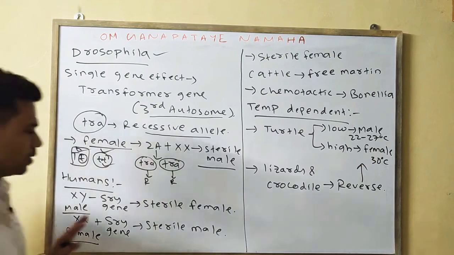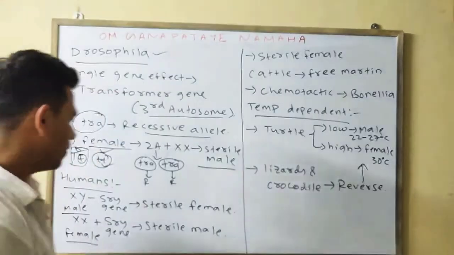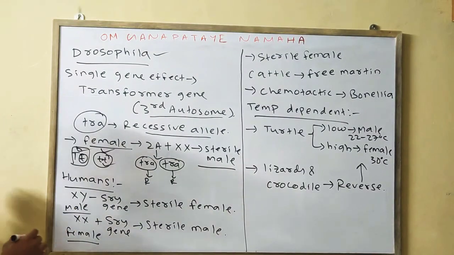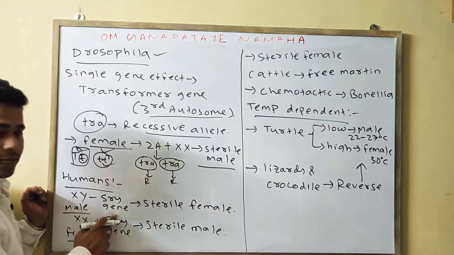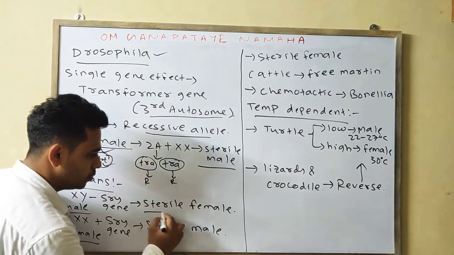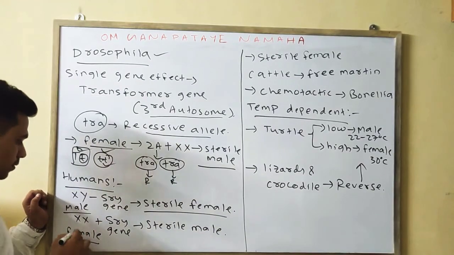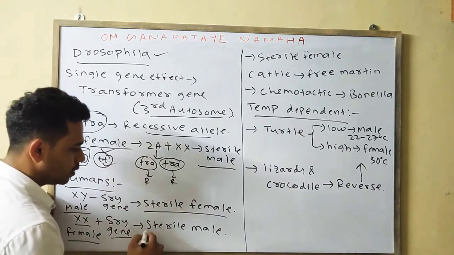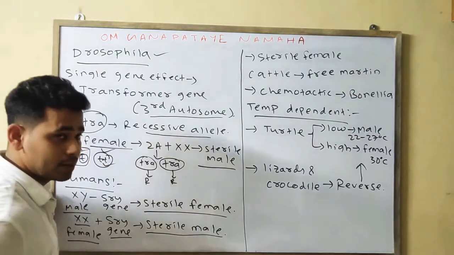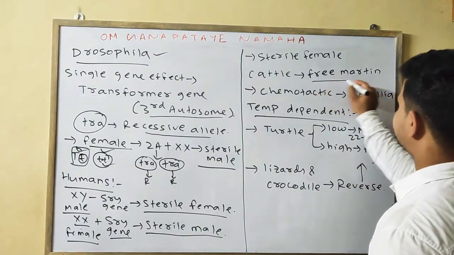Okay. Next, we will discuss the human. As we know, the SRY gene should generally be present in the male. If it is not present, that is XY male minus SRY, then it will convert the normal male into a sterile female. A female should not have the SRY. If the female has it, that is female plus SRY, then it will convert the normal female into a sterile male.